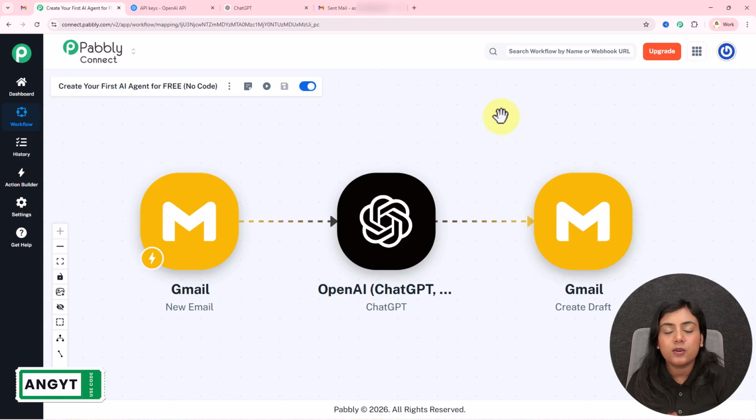Now, whenever I receive any email on my Gmail account from any of the suppliers, clients, or anyone, automatically the AI will generate the response to that email and then create that email response as a draft in my Gmail account so that I can review the email and then send it manually from my end only.